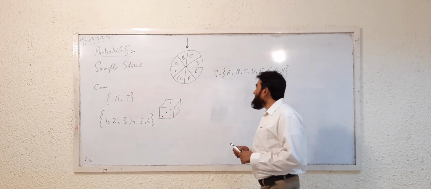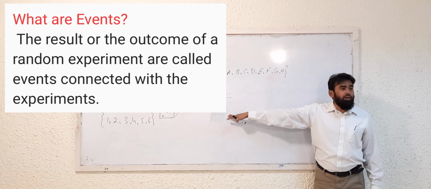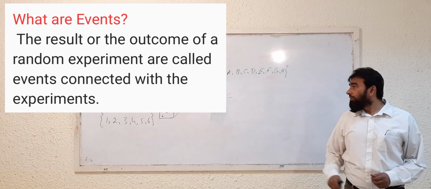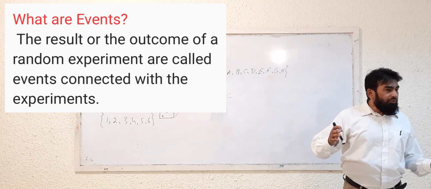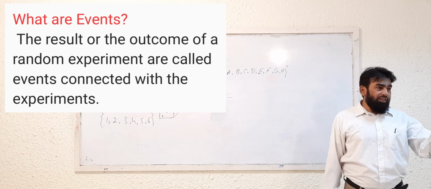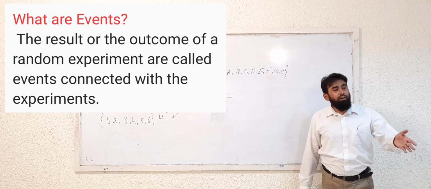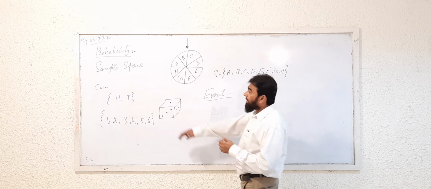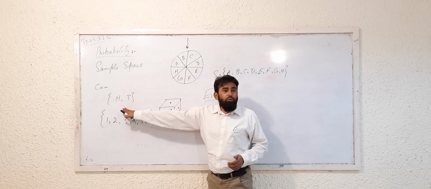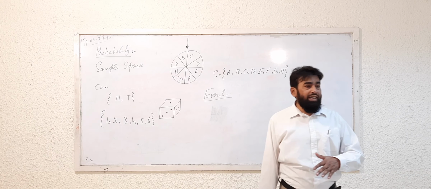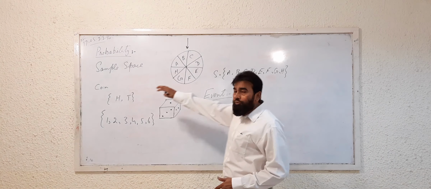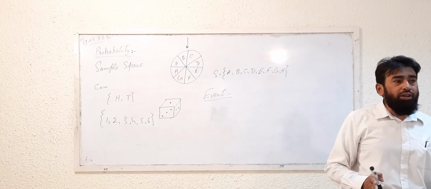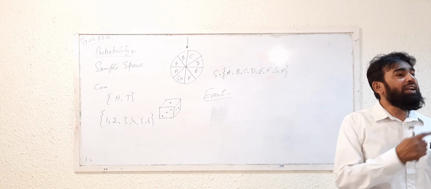Now what is an event? An event is the favorable outcome. For example, like I gave you the example of whether it will rain or it will not rain, you are discussing whether it will rain. So the favorable outcome is rain, so you are going to find out the probability of rain. In the same way, if you are going to toss a coin, you check whether head will come or tail will come, so its probability will be 50%, because it is not a biased coin, it is a fair coin.